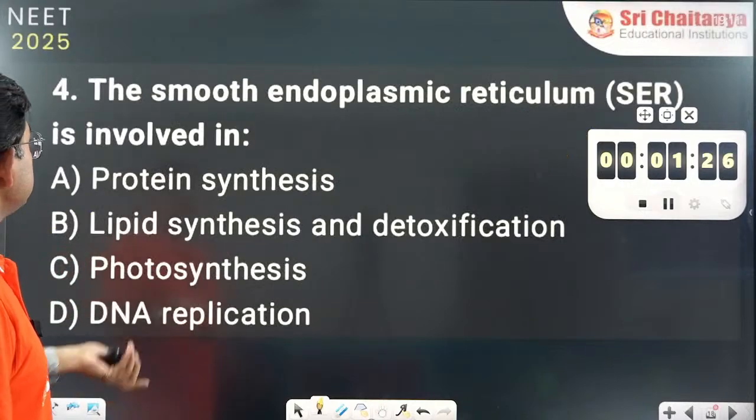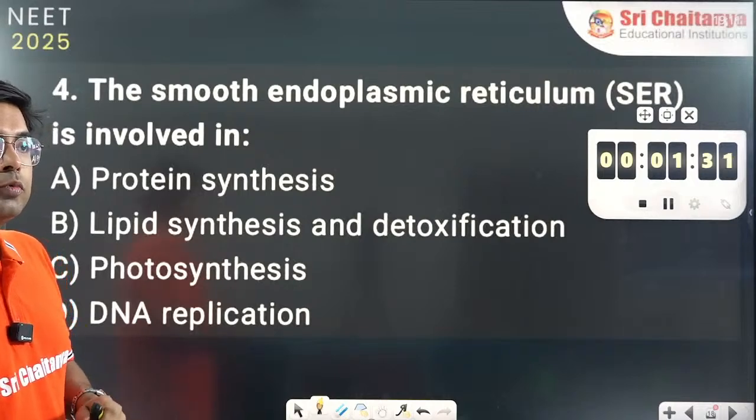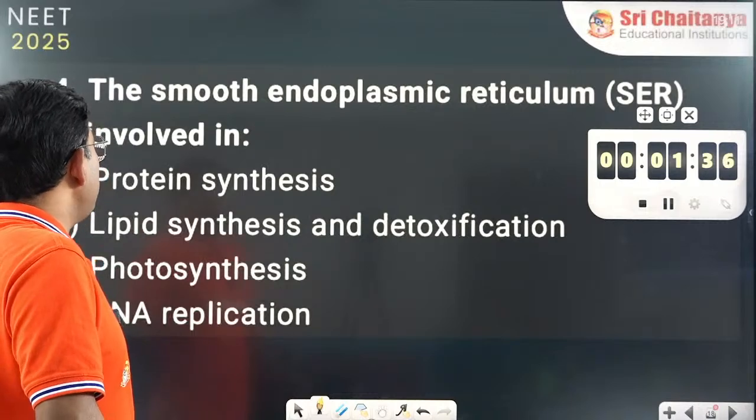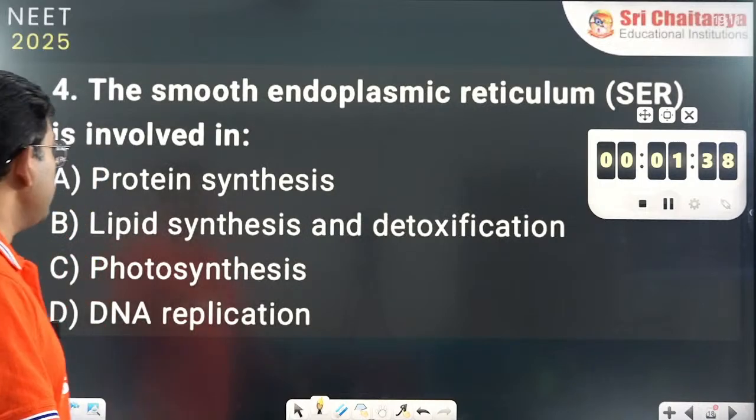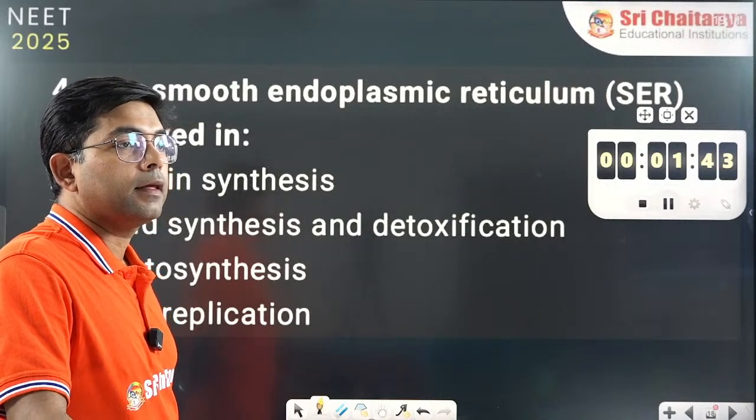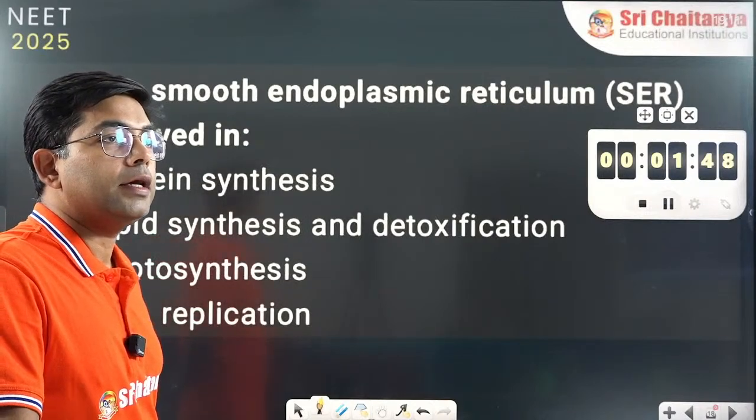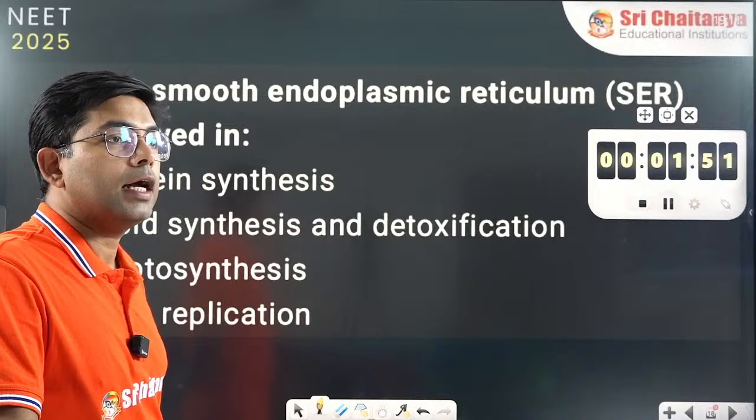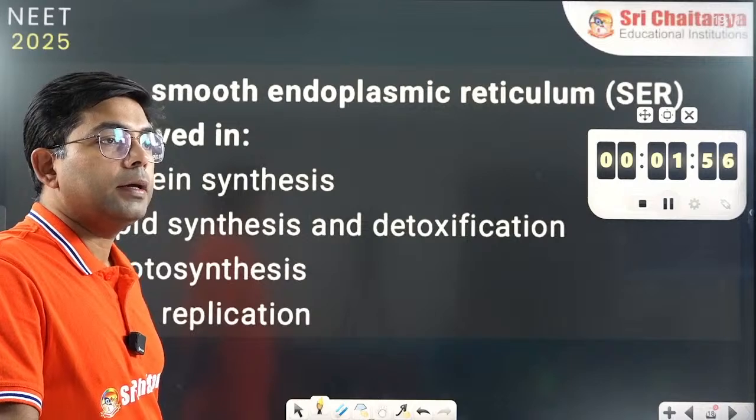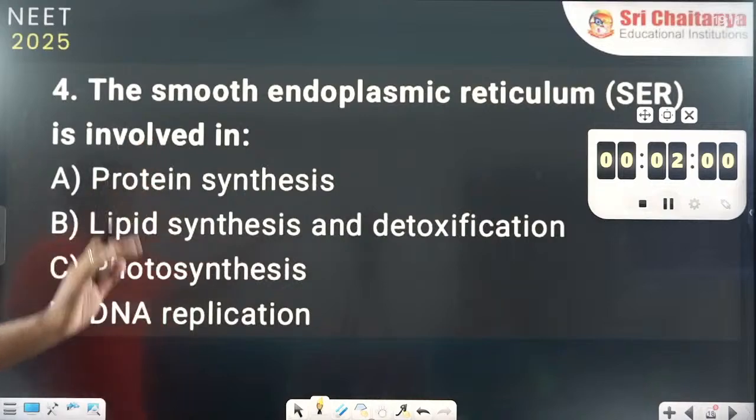Next question. Now, this is regarding the smooth endoplasmic reticulum. The smooth endoplasmic reticulum is involved in what? What will be the answer here? Yes, I am waiting. Bhargav said B, Punya B, Karthik B, Nikhil B, Khalil B. Very good. So all of you are answering correctly.